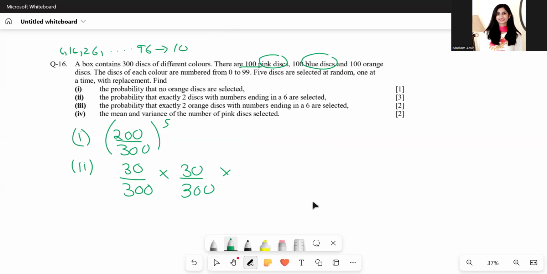That means the other three will not end with a 6, and the probability of that would be 270 over 300, since 300 minus 30 is 270. So there are 270 such discs that do not end with a 6. So we multiply this fraction 3 times.